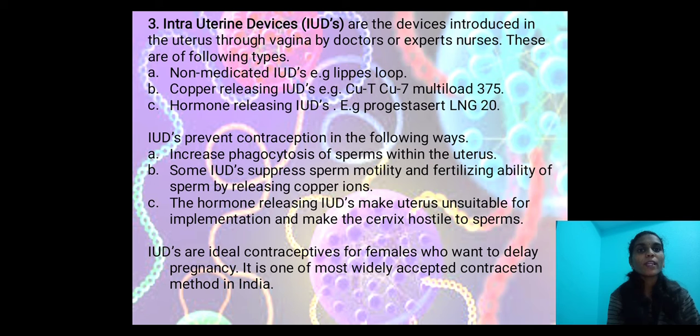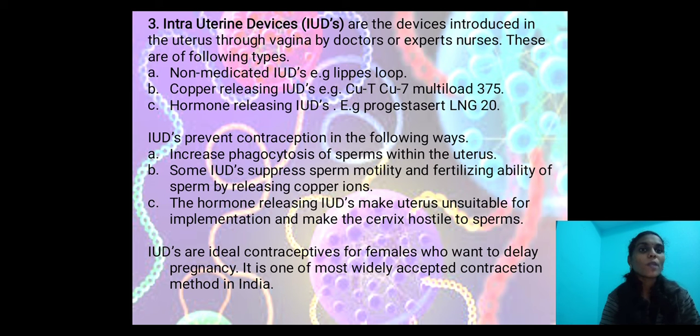Intrauterine devices prevent conception in the following ways. How do they work? They increase phagocytosis of sperms within the uterus. Some intrauterine devices suppress sperm motility and the fertilizing ability of sperms by releasing copper ions, as in the case of Copper T or Copper 7.